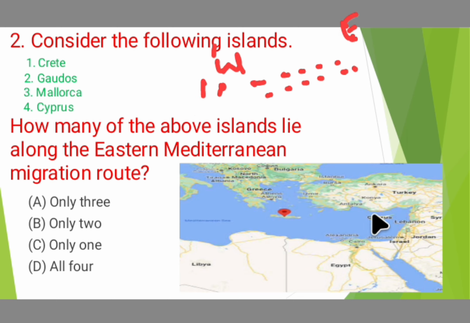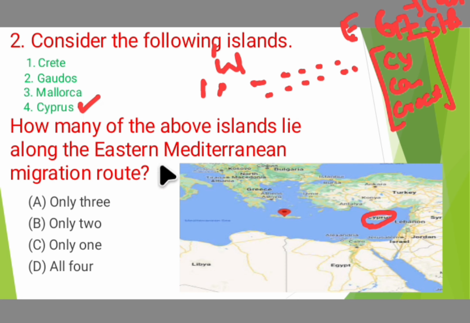In the east of it, in the eastern region, Cyprus is present, where our Honorable Prime Minister visited as part of a 3 nations tour: Cyprus, Canada and Croatia, while attending the G7 summit held in Canada, which is the 51st edition. So Cyprus is on the eastern Mediterranean route. Yes, Cyprus is correct. And Mallorca is located in the Western Mediterranean Sea, so this is not the right answer.